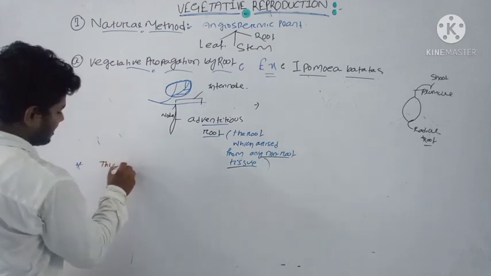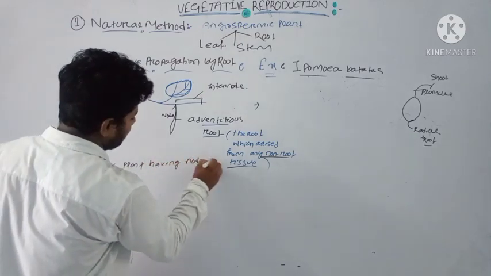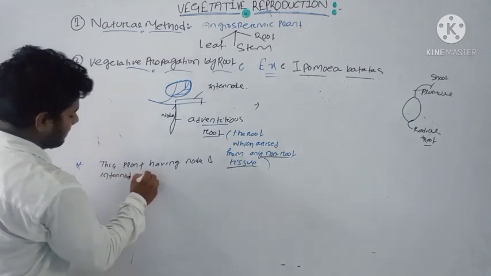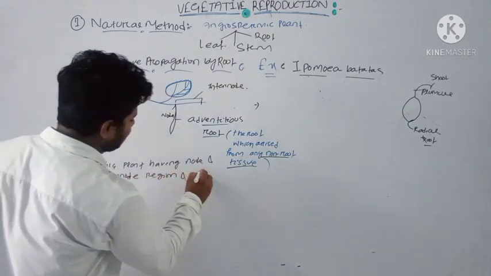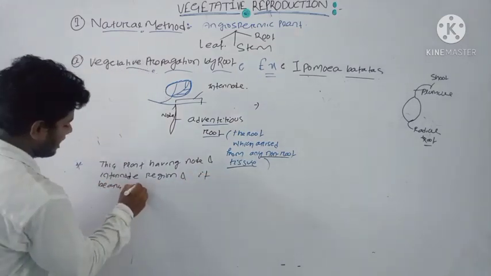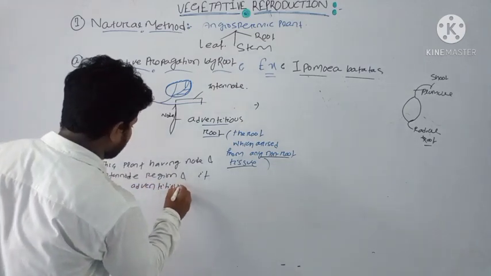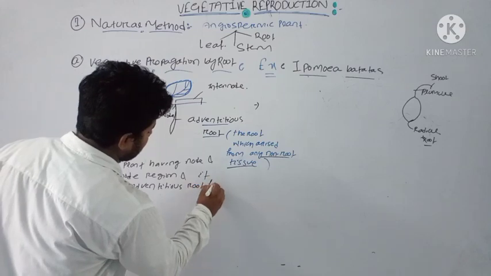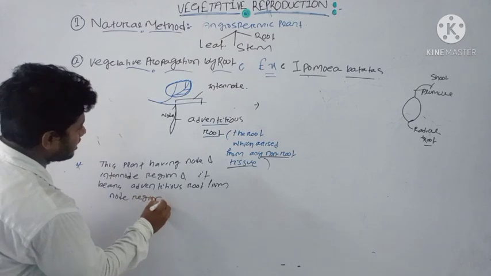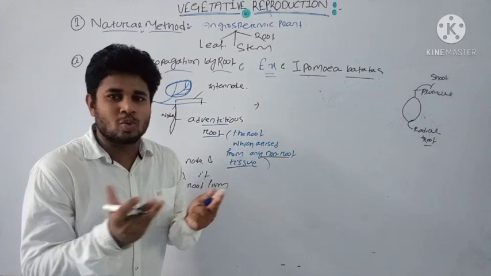This plant has a node and internode region, and it bears adventitious roots from the node region. Here, this is the root region, and this adventitious root will gradually grow and swell up.